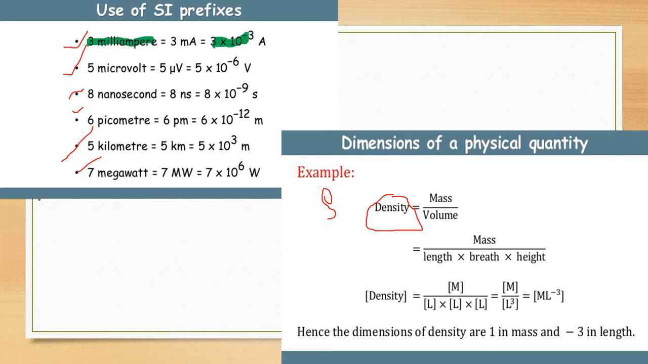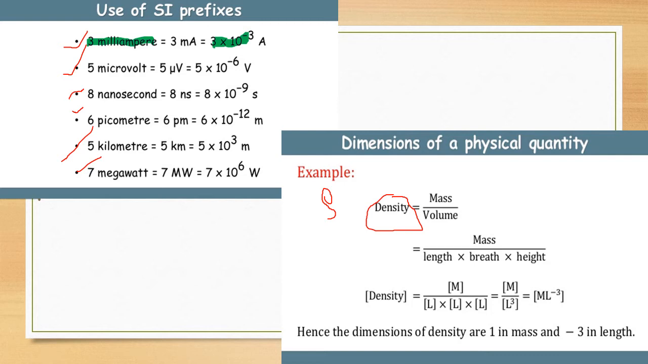These are all prefixes which are most useful to solve the MCQs. So learn properly. First dimension is density. Density is denoted by rho. Density is equal to mass upon volume. But volume, as per the formula, is length into breadth into height. Length is measured in L, breadth L, and height is also L. So L raised to 1, L raised to 1, L raised to 1. If the base is the same, then we add the powers, so L raised to 3 is there.